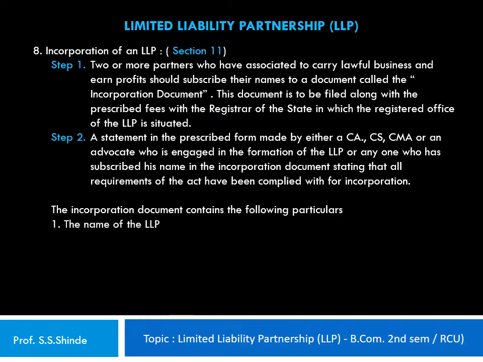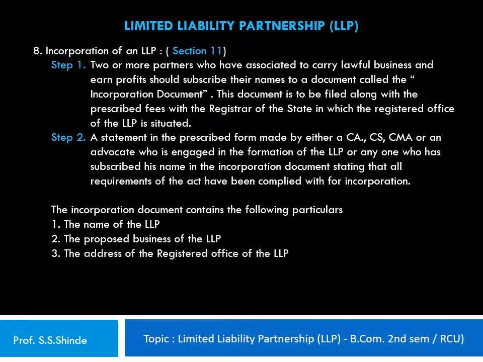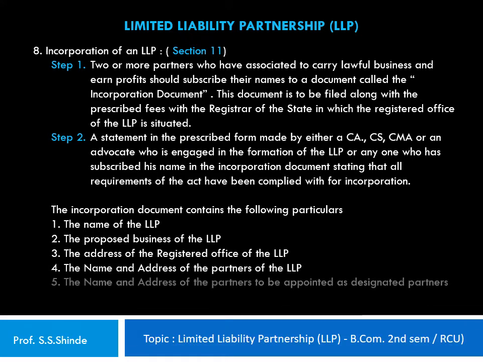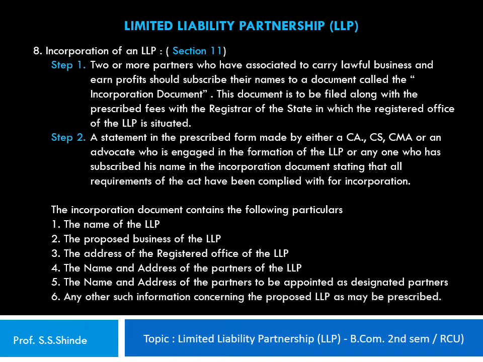First, the name of the LLP. 2. The proposed business of the LLP. 3. The address of the registered office of the LLP. 4. The name and address of the partners of the LLP. 5. The name and address of the partners to be appointed as designated partners, and any other such information concerning the proposed LLP as may be prescribed.